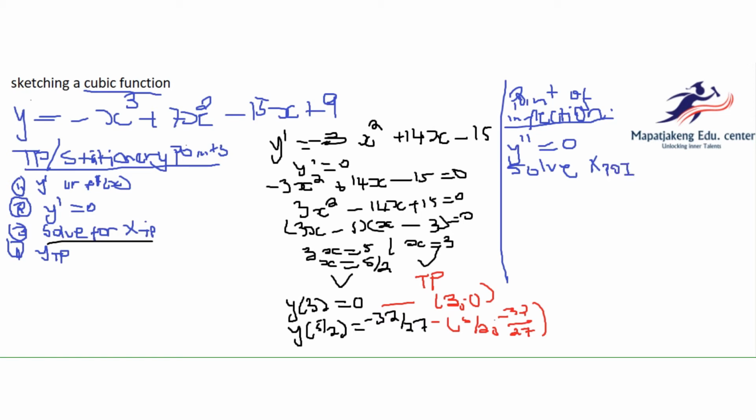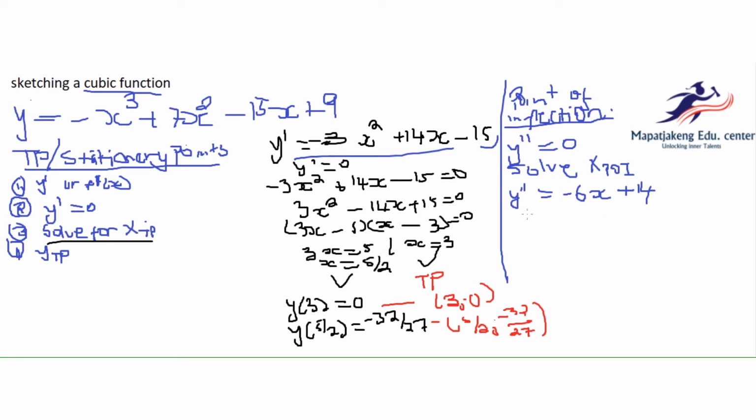Similar approaches, but we just derive twice here with the turning point. Then we already derived once here. Deriving twice, the answer will be minus 6x. Remember, it's minus 3 times 2 is 6, and then we minus 1 on the exponent, we're left with only x. Plus 1 times 14 is going to be 14, and then x to the exponent 0 is just 1. That's why here it's 14 times 1, it's just 14. And then 15 doesn't have any x, so we just let it equal 0.